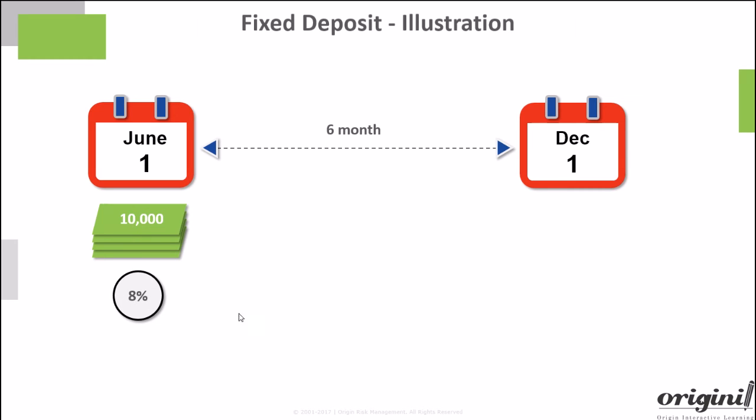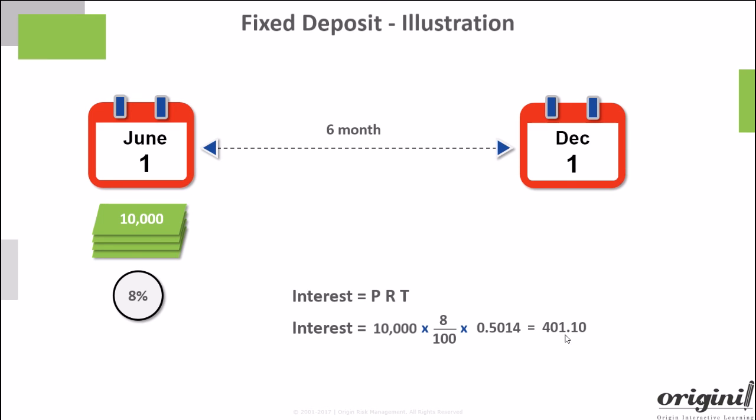The interest you will earn can be easily calculated using the formula PRT, where P is principal, that is 10,000, R is the interest rate, that is 8% per annum, or 8 divided by 100, and T is the tenor in years, which is 183 divided by 365. There are 183 days between 1st June and 1st December, and hence the tenor is 183 divided by 365. The tenor works out to 0.5014. Interest works out to 401.10.